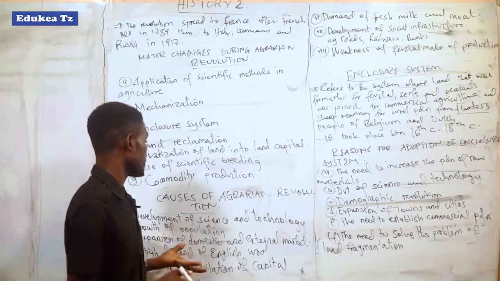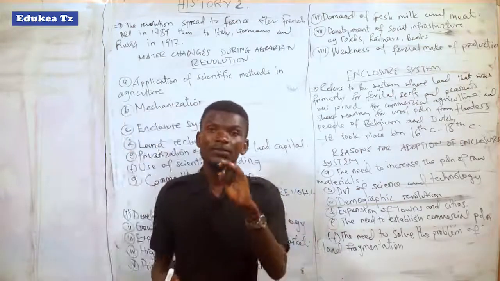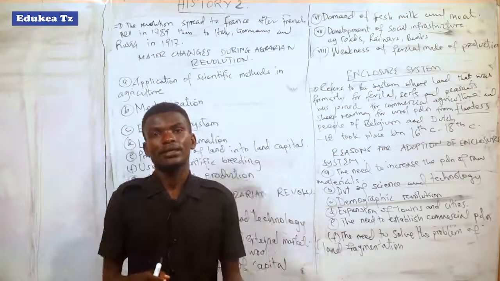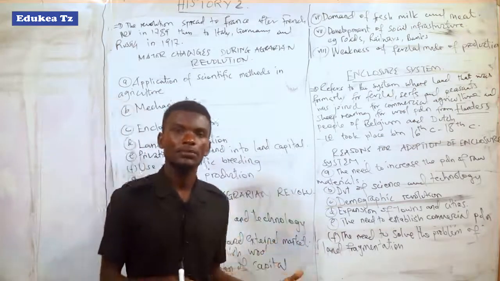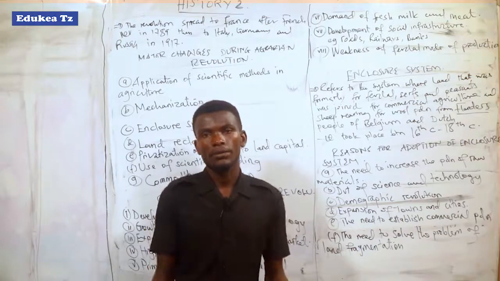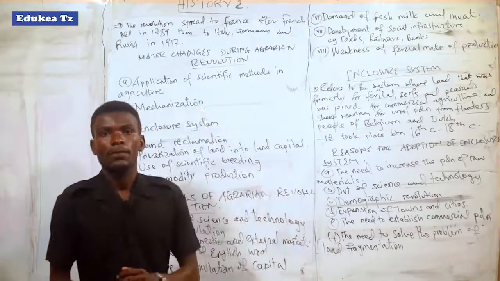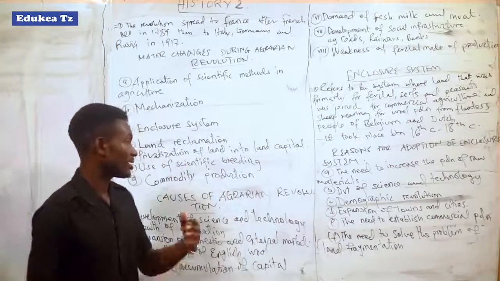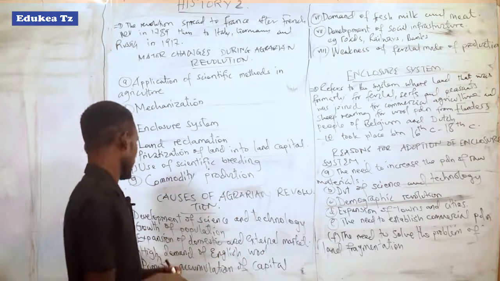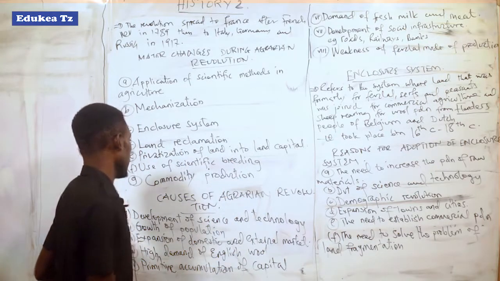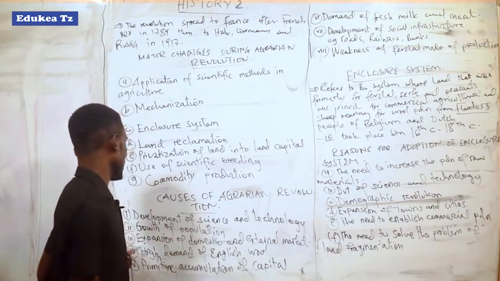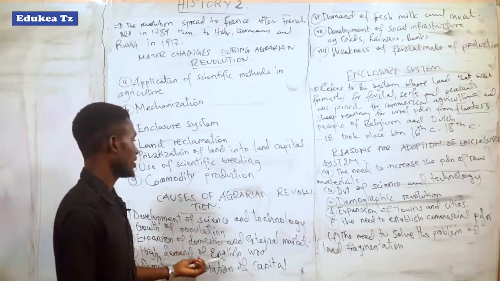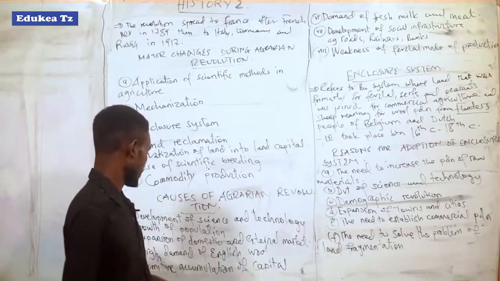That population had different effects, like the increase of the market for those materials which were made and the consuming of other products like agricultural products. Another cause of the agrarian revolution was the expansion of domestic and external markets.